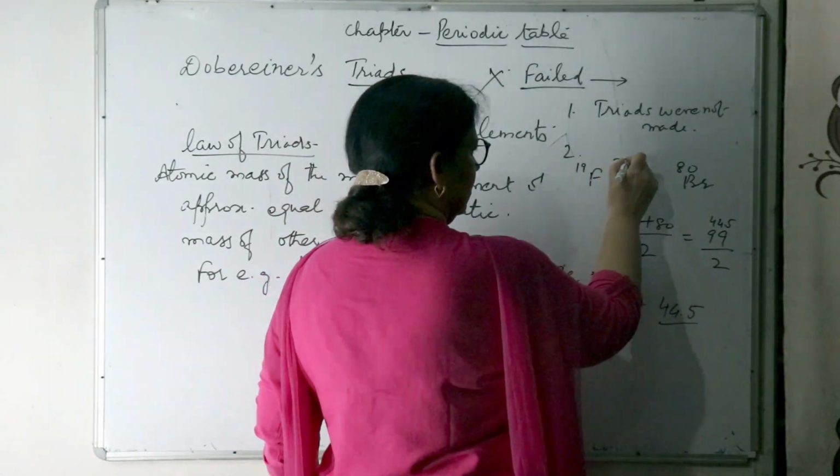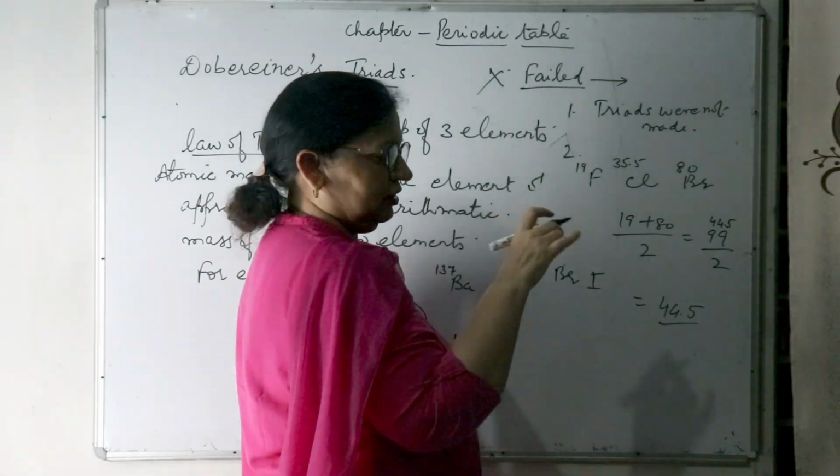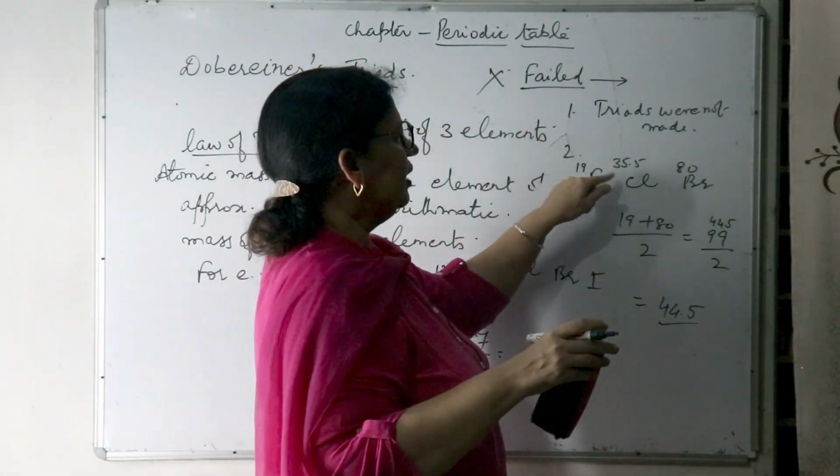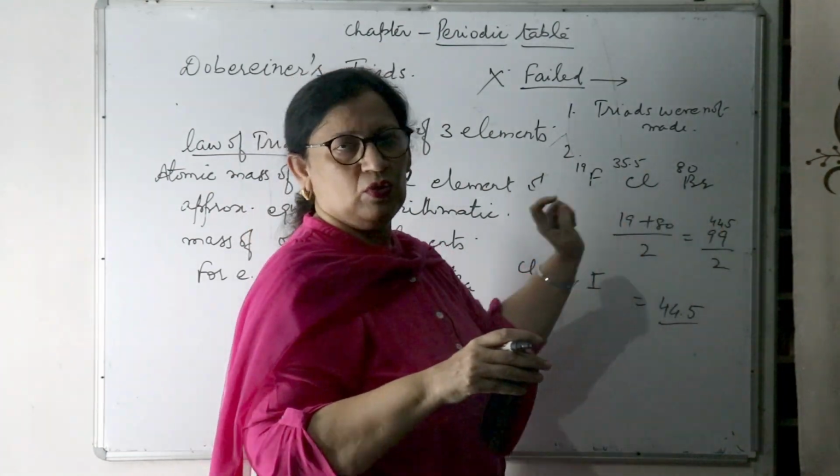Actually chlorine has 35.5, so quite a difference is there. So the law is not valid even in its own family.